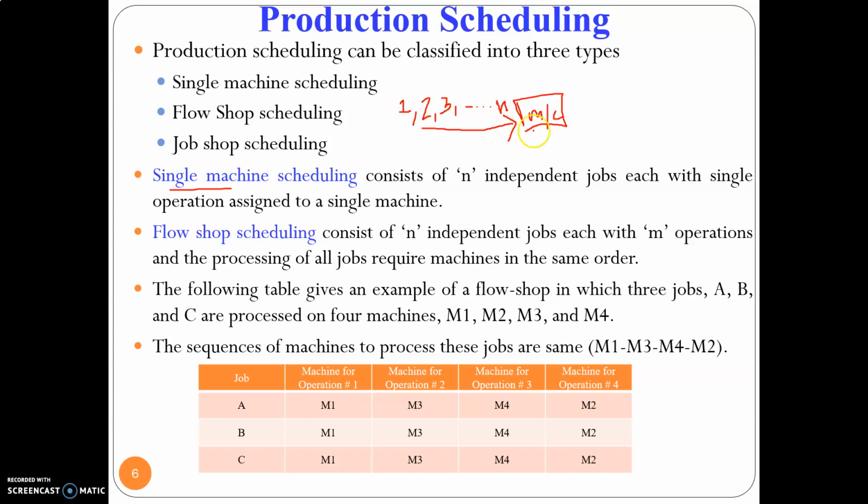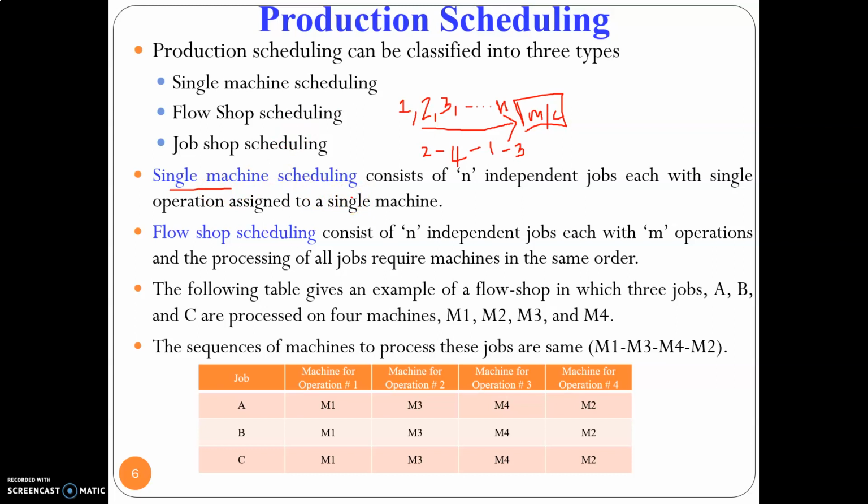Okay. So in single machine schedule, the assumption is we have only one machine and n jobs are waiting in the queue. Now I want to find out at what order or at what sequence they should be fed into the machine. Okay. Say for example, the sequence is 2, 4, 1, 3. Okay. So if I feed the jobs in this particular sequence, my waiting time might be minimized or my delivery delay might be minimized. So depending upon the objectives, there are different priority rules based on which the single machine scheduling is being done. We'll see that in detail.